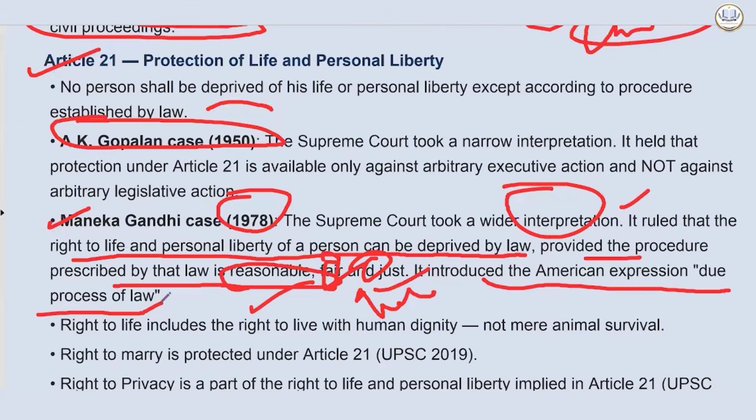The Indian Constitution uses the procedure established by law in Article 21. In the Maneka Gandhi versus Union of India case, India now practically follows a mix of both procedure established by law and due process of law. Earlier we only had procedure established by law; due process of law goes far beyond that.